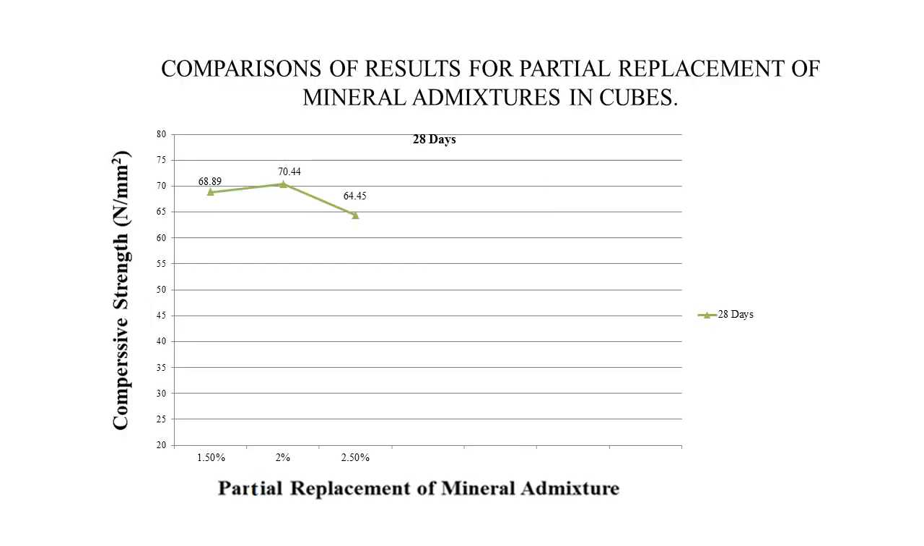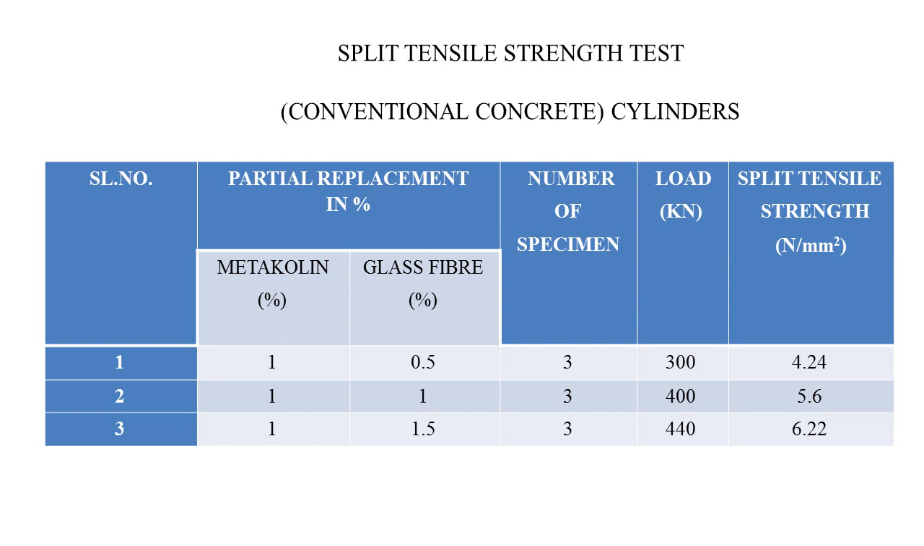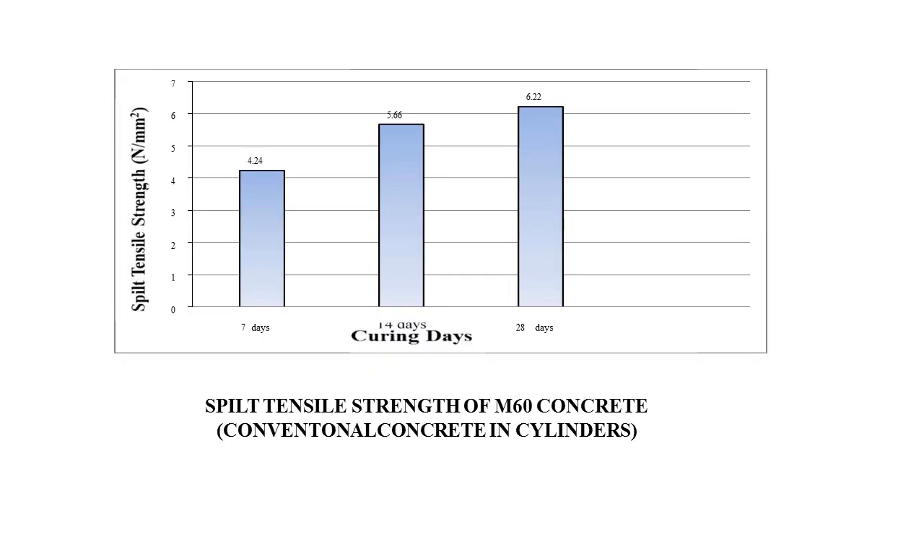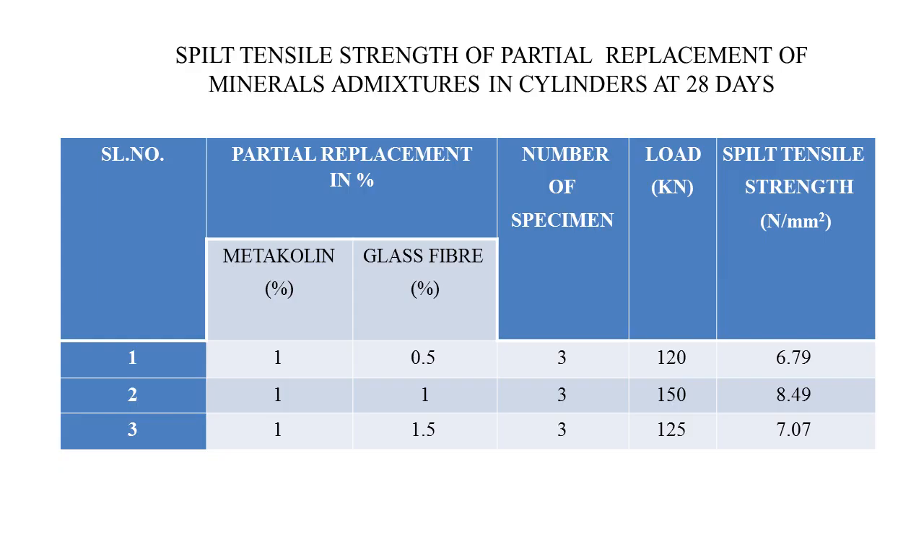The comparison of results for partial replacement of mineral admixture in cube is represented as a bar chart in this slide. Split tensile strength for conventional concrete: metakaolin is kept at 1% constant, glass fiber is varied as 0.5, 1, 1.5%. We got the split tensile strength for the conventional M60 concrete as 6.22. The graph has been represented in this slide.